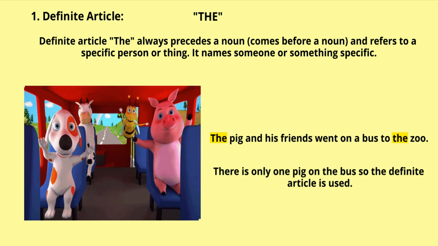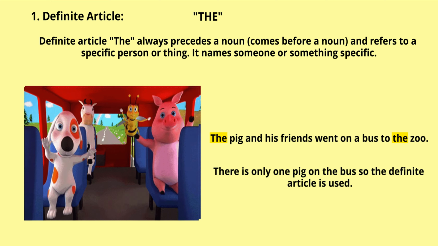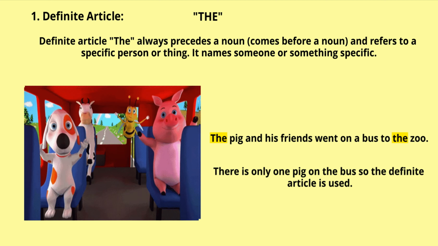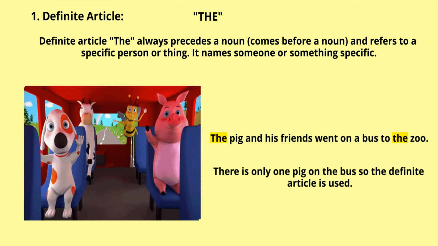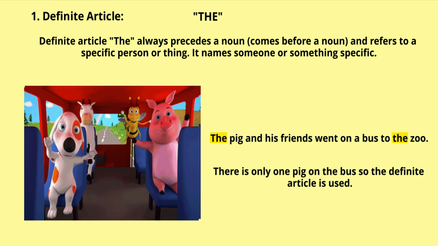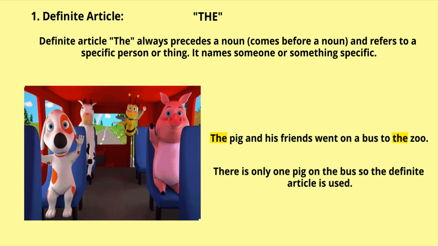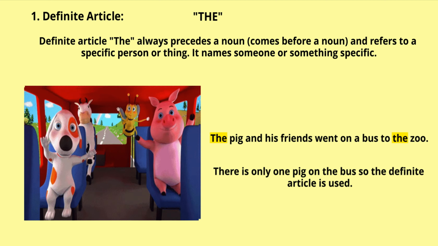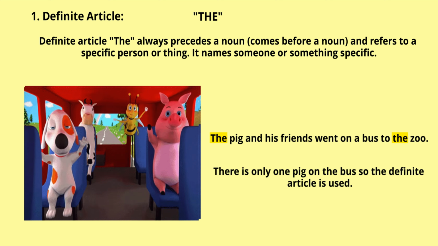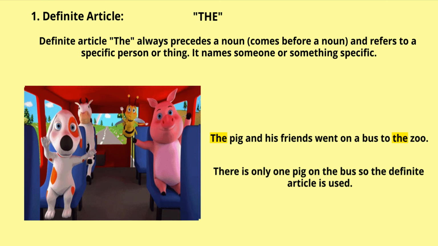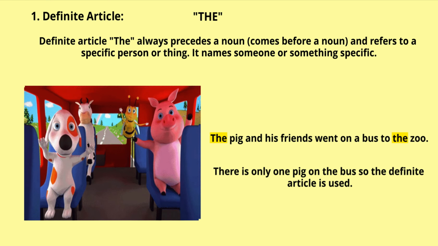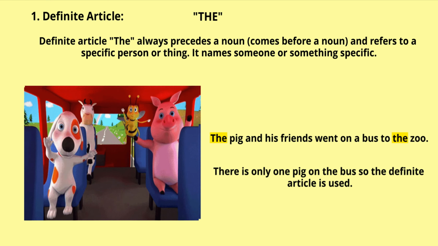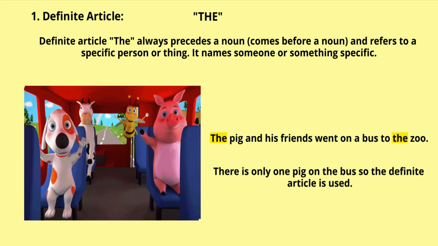So in the visual, what do you see? You can see a few animals going on a bus, right? The pig and his friends went on a bus to the zoo. So how many pigs do you see on the bus? You can see only one, right? There is only one pig on the bus, so the definite article the is used. So the sentence becomes, the pig and his friends went on a bus to the zoo.